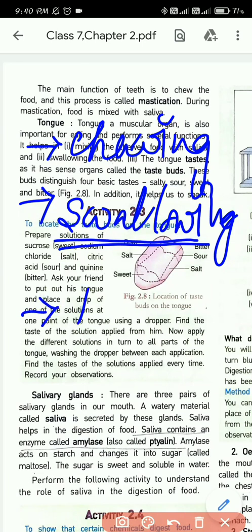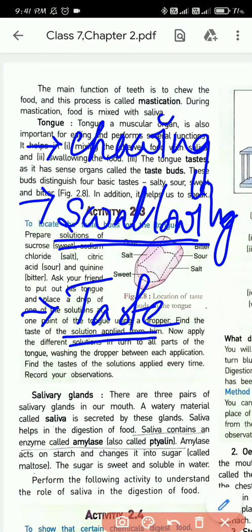Next, the tongue helps in taste. Because of the tongue, you are able to taste all the four basic tastes: sweet, salty, sour. If you eat a cake, you will know that the cake is sweet. If you eat a lemon, you will know that the lemon tastes sour. All this is done by the tongue.